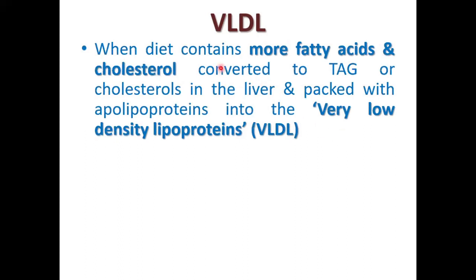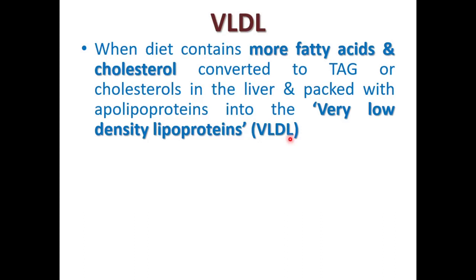When the diet contains more fatty acids and cholesterol than are needed immediately as fuel or as precursors to other molecules, they are converted to triacylglycerol or cholesterol in the liver and packed with specific lipoproteins into very low density lipoproteins, VLDL.